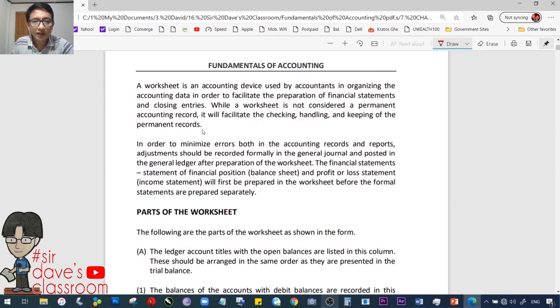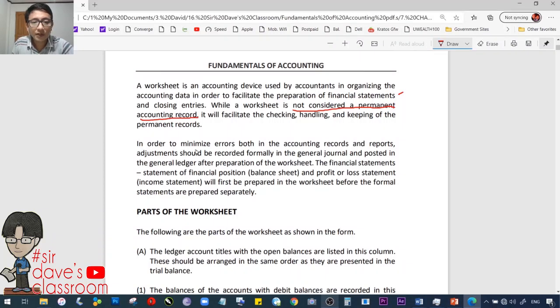A worksheet is an accounting device used by accountants in organizing the accounting data in order to facilitate the preparation of financial statements and closing entries. Closing entries will be discussed later, okay? While a worksheet is not considered a permanent accounting record, it is not one of the financial statements. It will facilitate the checking, handling, and keeping of the permanent records.